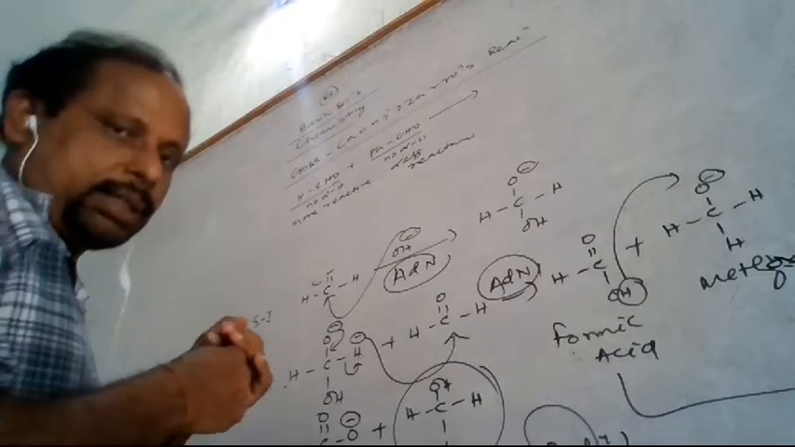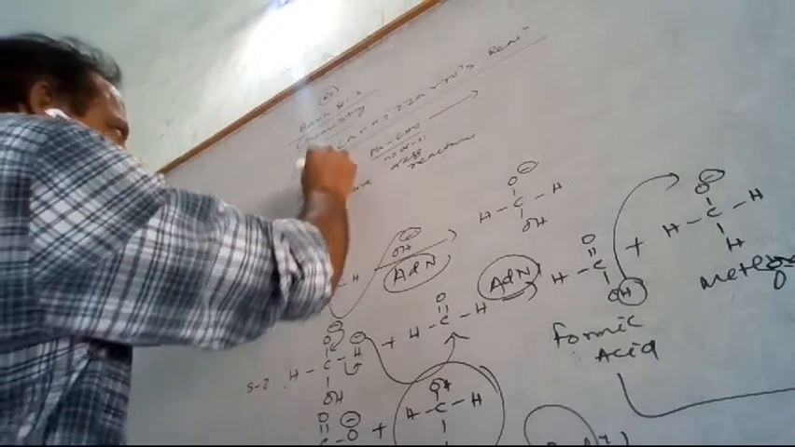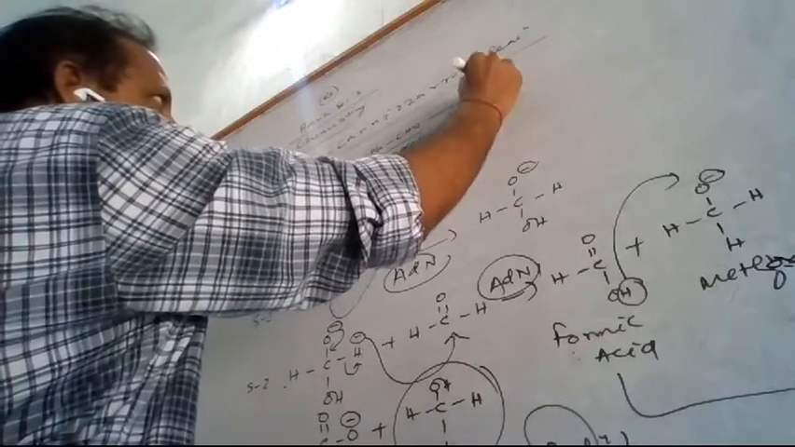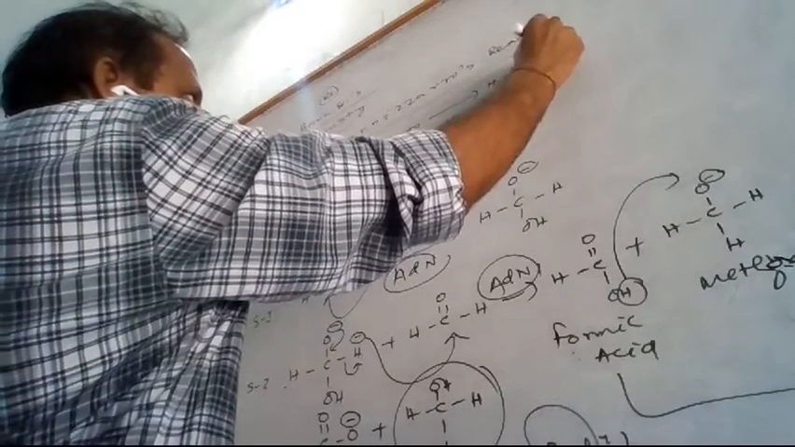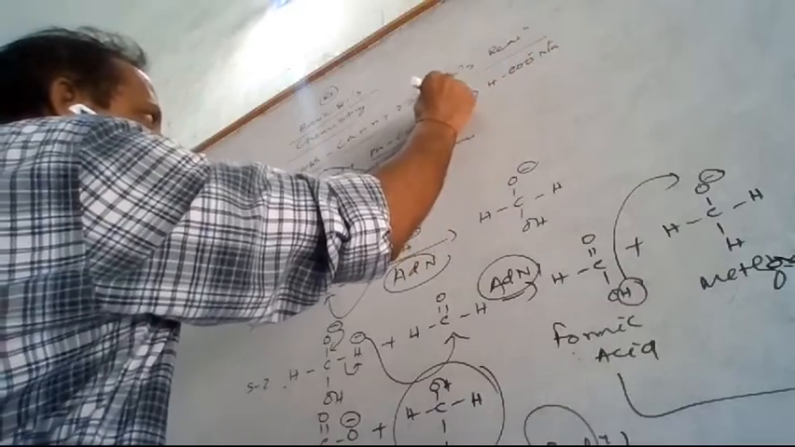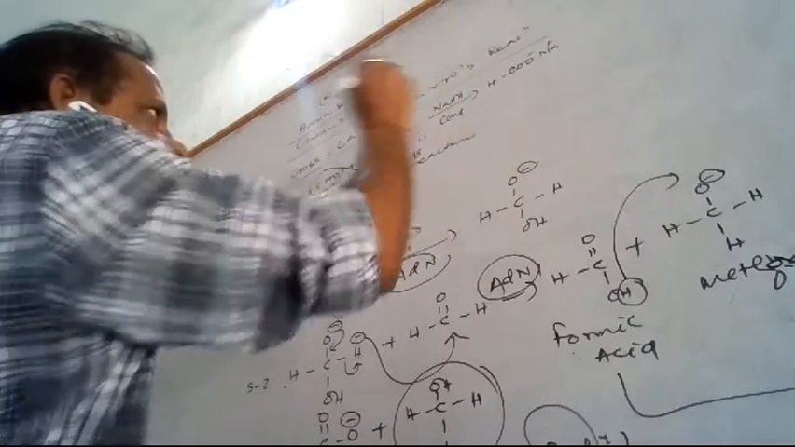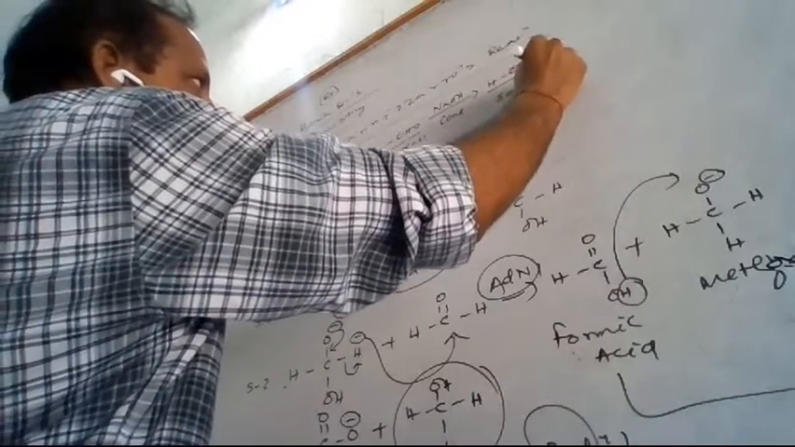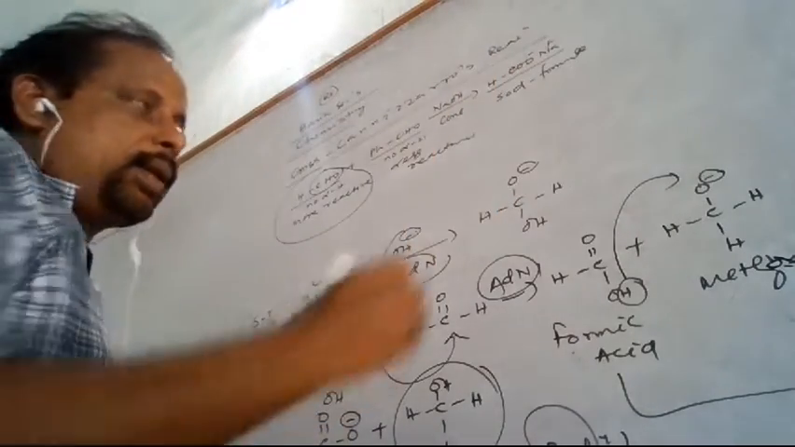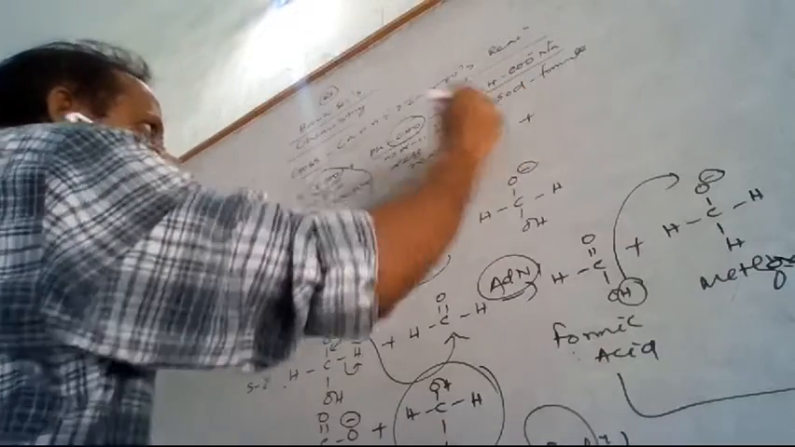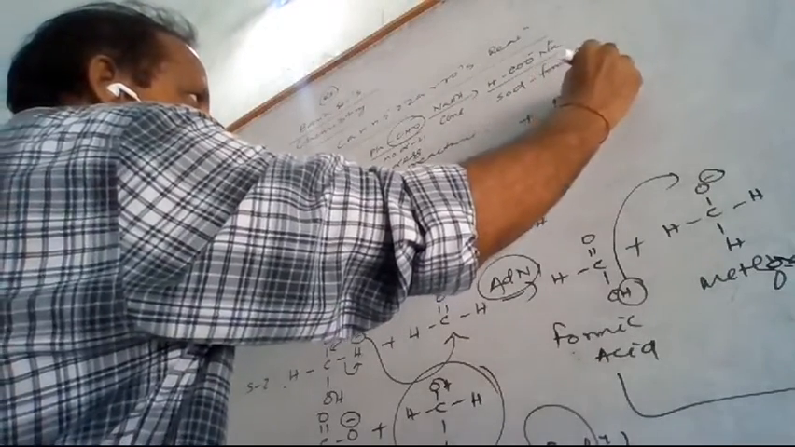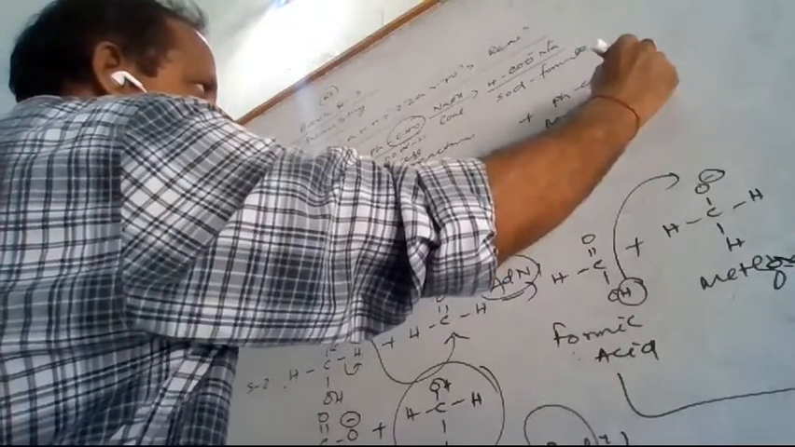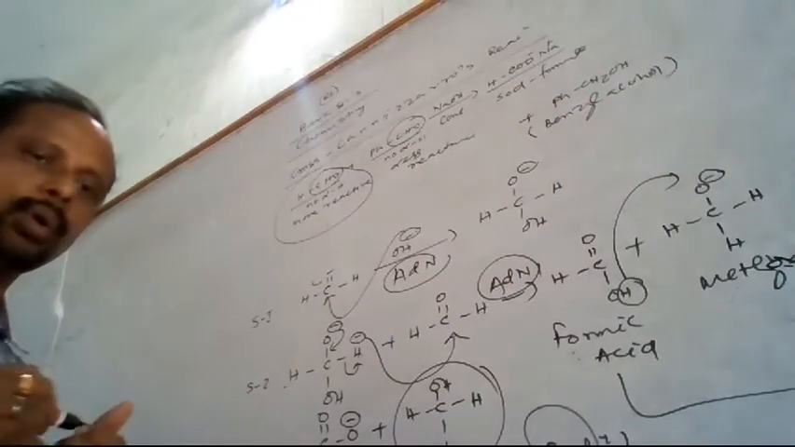So what product will form? The more reactive one will be oxidized, meaning the more reactive CHO will be converted to COONa plus, if concentrated sodium hydroxide is used here. So it will be converted to sodium formate, plus the less reactive one will be converted to alcohol, that is the benzyl alcohol.